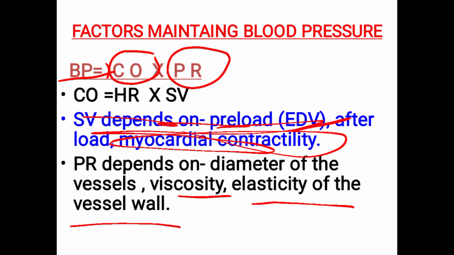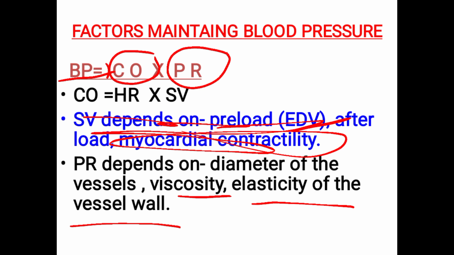So factors maintaining the normal BP. One is the cardiac output, then peripheral resistance, that you know. What is peripheral resistance? It is the resistance offered by the peripheral blood vessels. There are central and peripheral blood vessels. The central one is the heart, right? So it is distributing the blood to the peripheral part. So whenever the blood flows to the peripheral part, the peripheral blood vessels will offer resistance, means it is not stopping, it is opposing the blood flow.